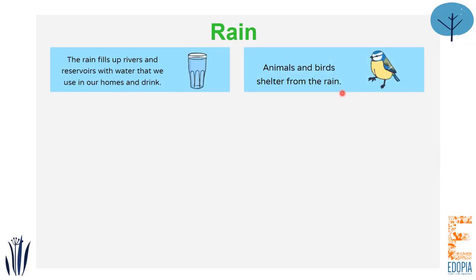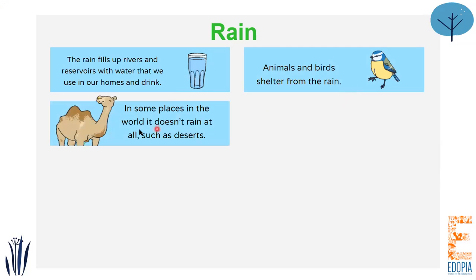Exactly. So animals and birds shelter from the rain because they need to protect themselves from the rain, and they need to protect their babies. And finally also, birds cannot fly when it is raining heavily in the sky.